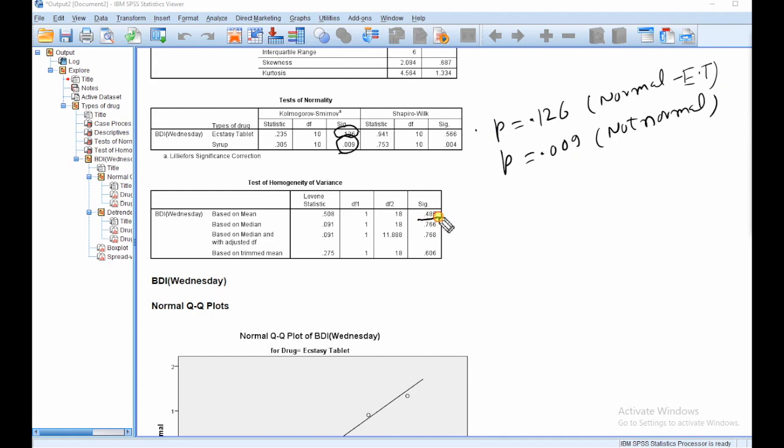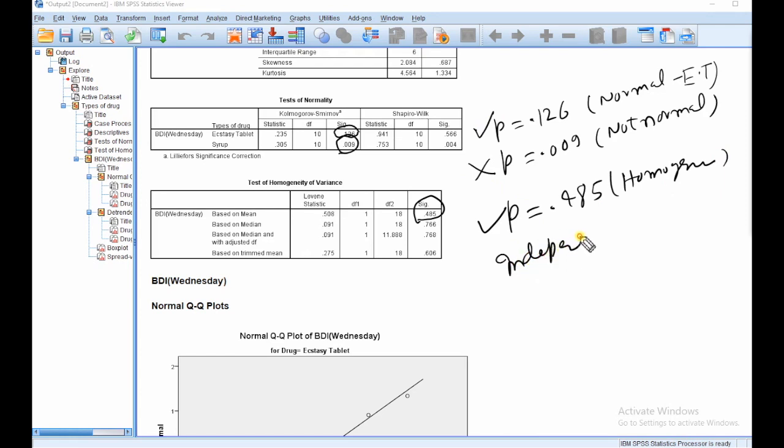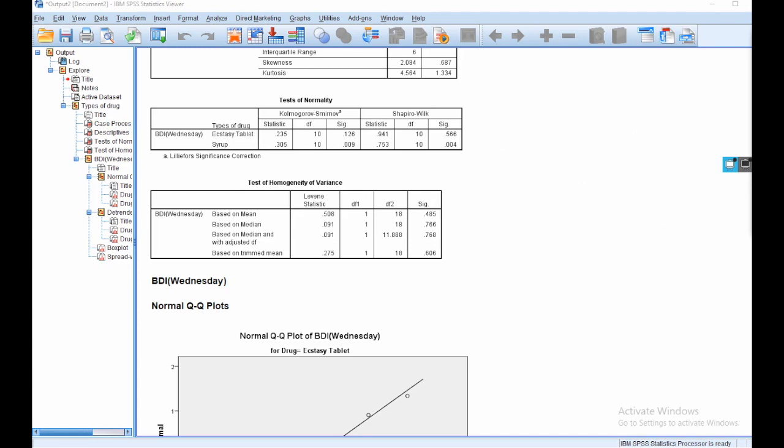And the homogeneity, this is the p value of Levene's test. So what is the p value? 0.485, so this is homogeneous. This is correct, this is also correct, but this is not correct, so we cannot apply the independent t test. So the equivalent of this test, we will use the Mann-Whitney U test.